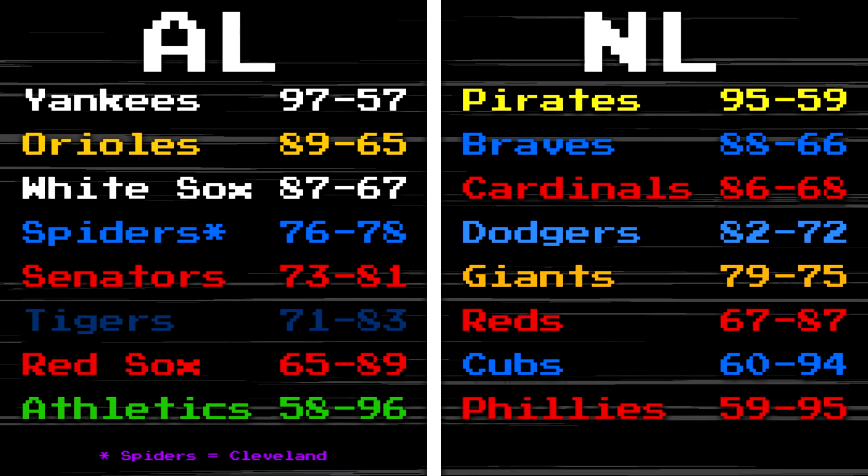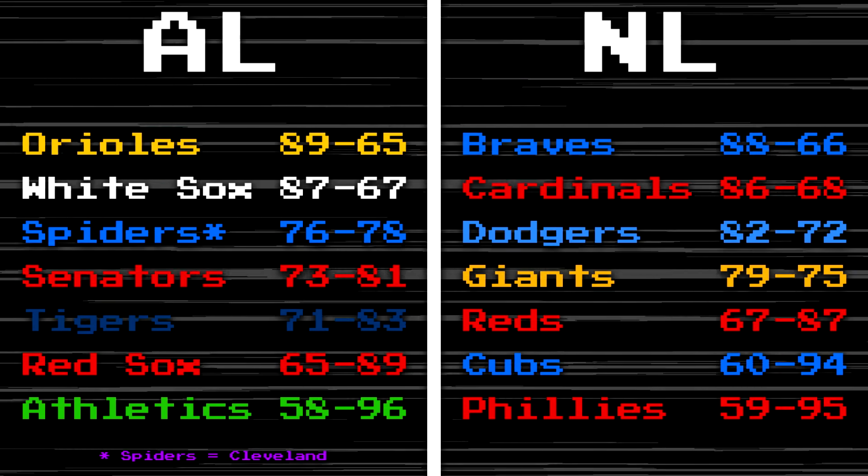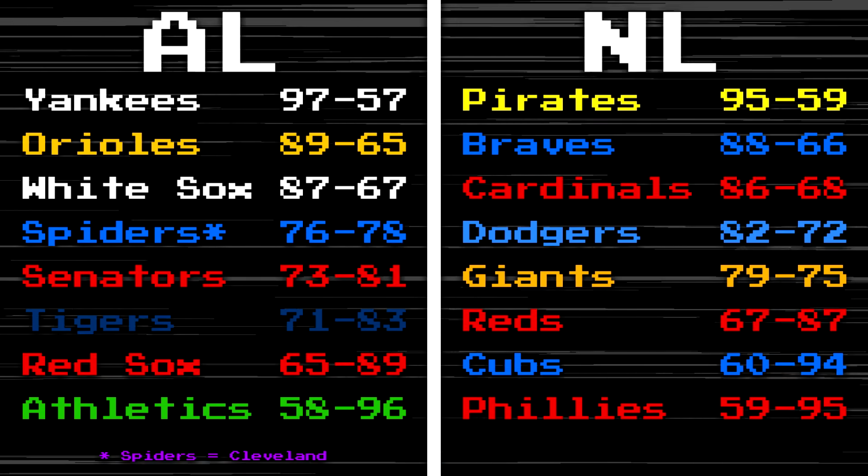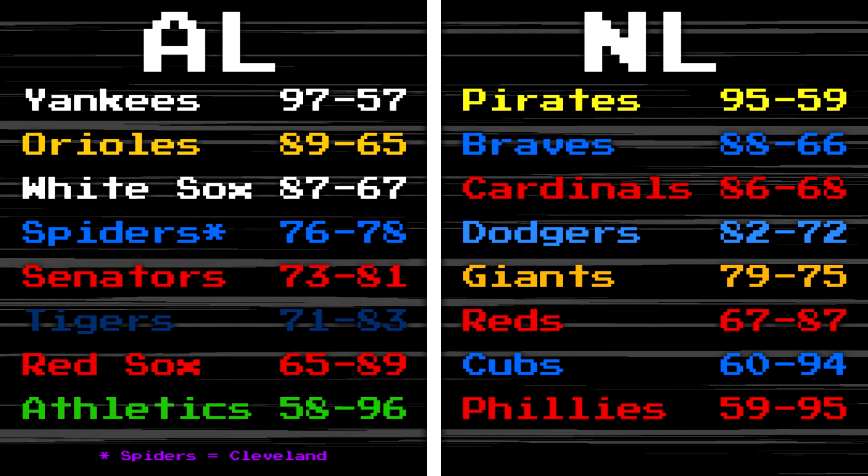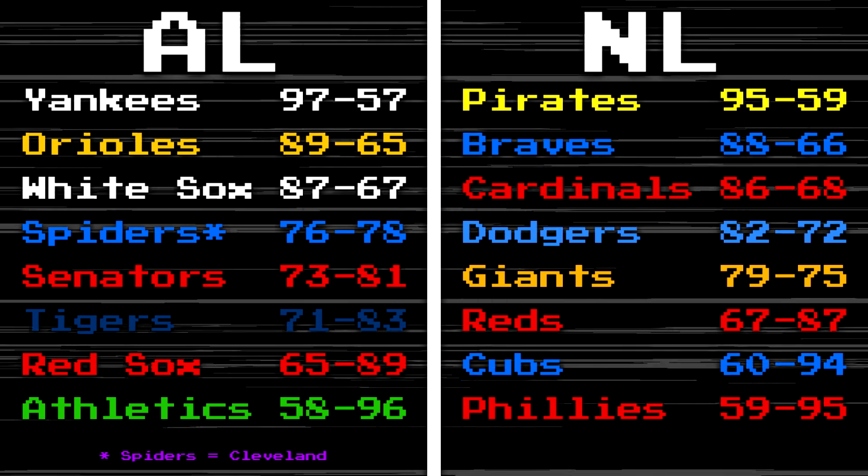Whereas the 1960 Pirates celebrated their first pennant since 1927. Historical success aside, this was not a mismatch. Based on regular season record, the 1960 Yankees and Pirates were clearly the two best teams in the land. And given that this took place before the divisional era, they went straight to the World Series.